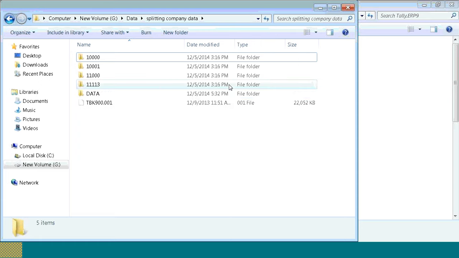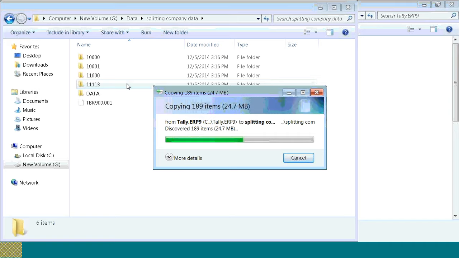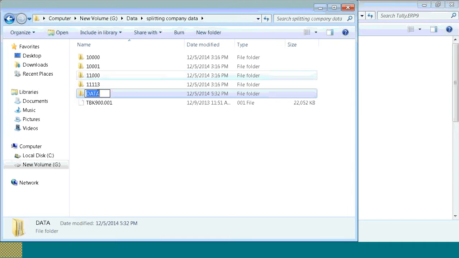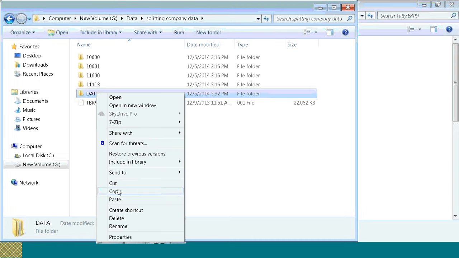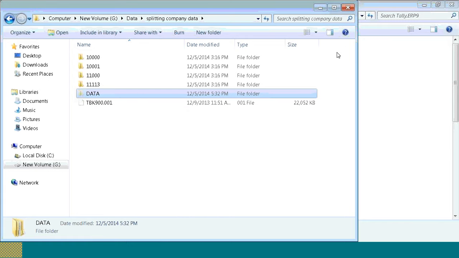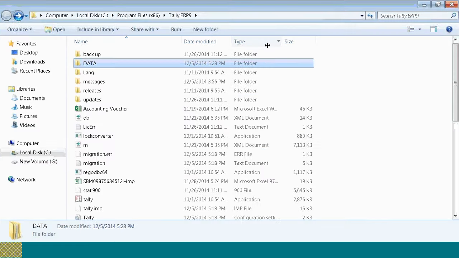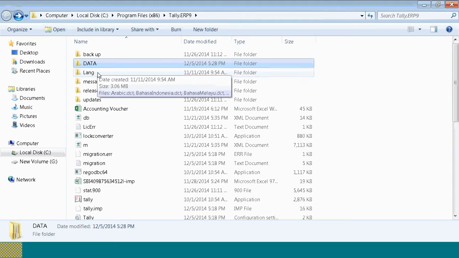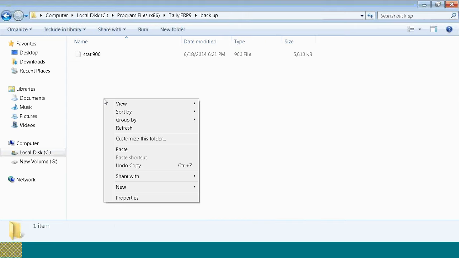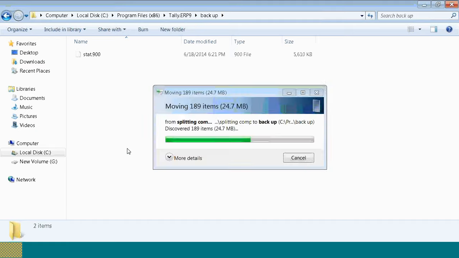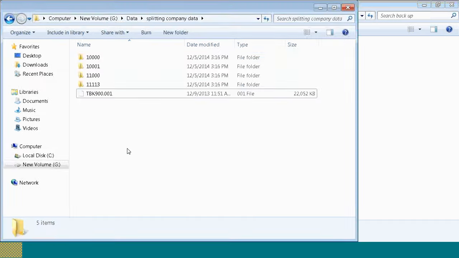You can paste in any folder whichever you require. This is one type of taking backup. This is manual data backup: copying the data folder and pasting it in a different folder. This is with regard to manual backup.